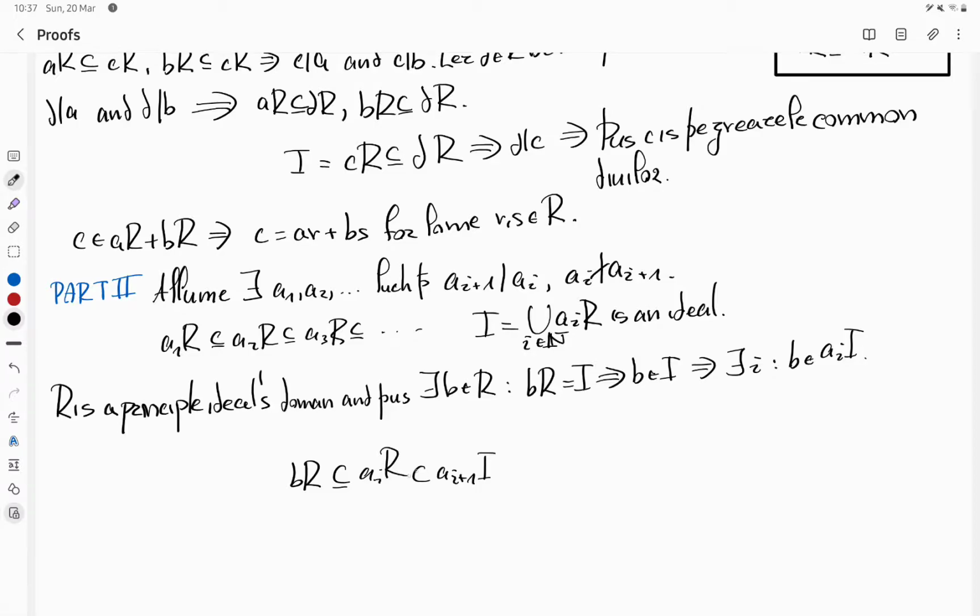Oh, of course, this is all contained in I, but this is BR. So BR is a proper subset of itself, which is laughable. So this is a contradiction, and thus we have proven there doesn't exist any such sequence. And as such, the characterization of a UFD is satisfied. And as such, we have shown that the commutative ring R is a UFD. And thus we conclude the proof.